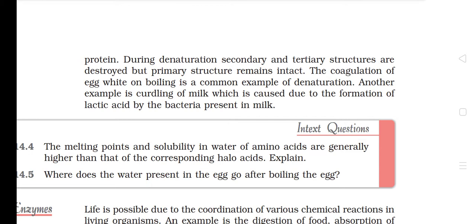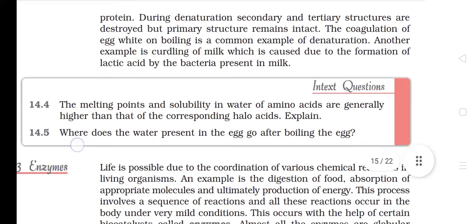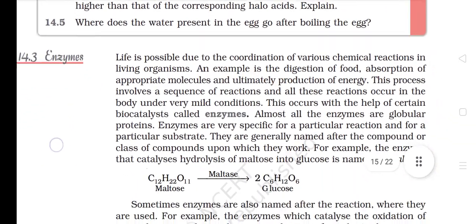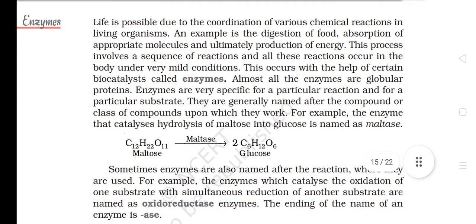Another example is curdling of milk, which is caused due to the formation of lactic acid by the bacteria present in milk. 14.3 Enzymes. Life is possible due to the coordination of various chemical reactions in living organisms. An example is the digestion of food, absorption of appropriate molecules, and ultimately production of energy. This process involves a sequence of reactions and all these reactions occur in the body under very mild conditions. This occurs with the help of certain biocatalysts called enzymes.